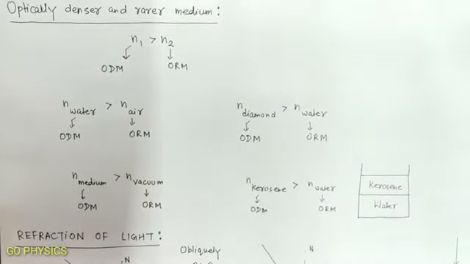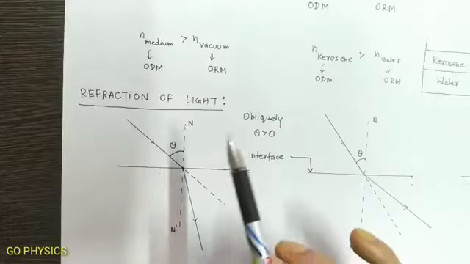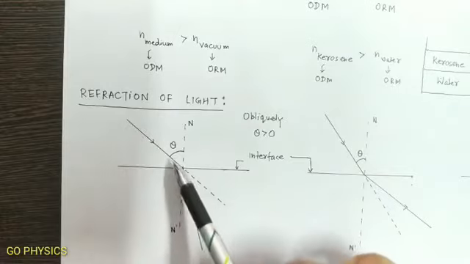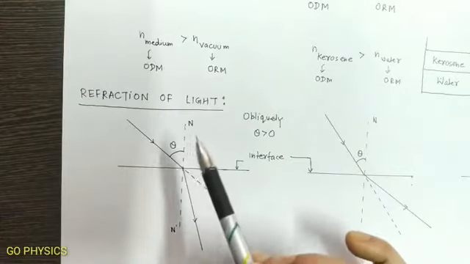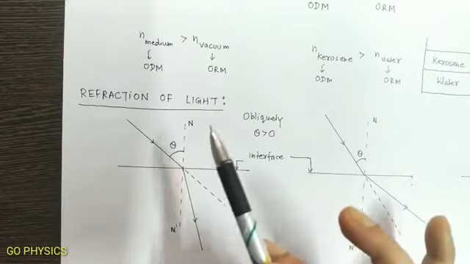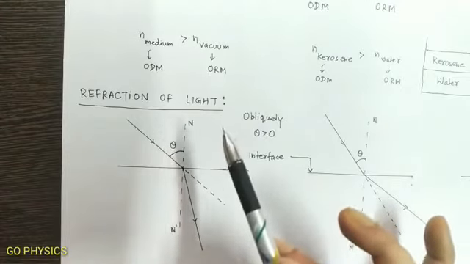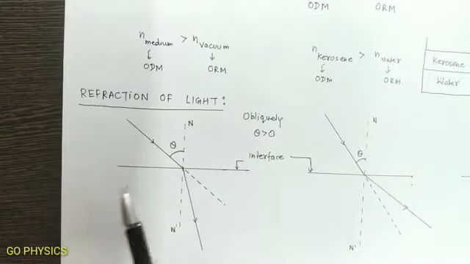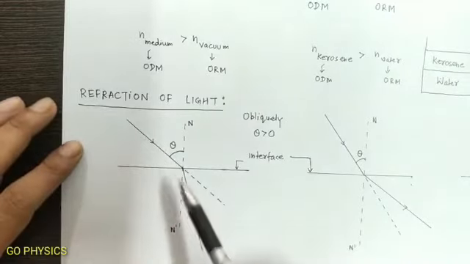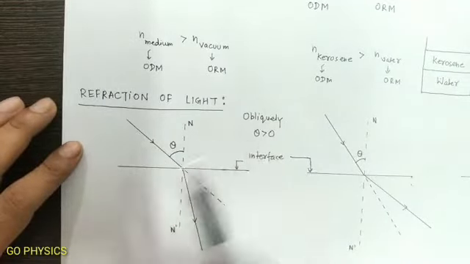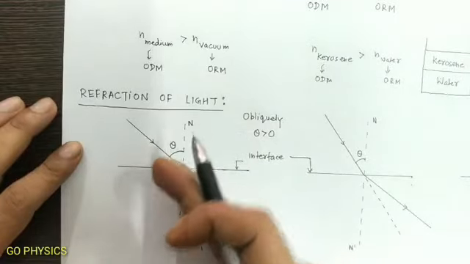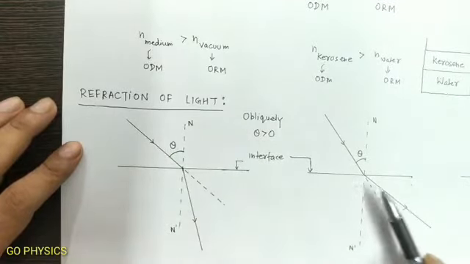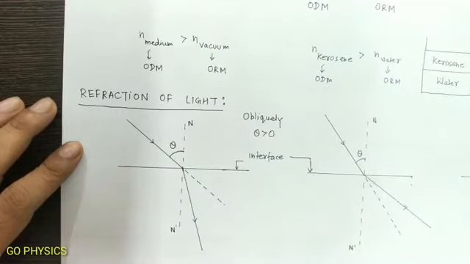Now we are going to see one of the phenomena of light, that is refraction of light. The bending of a light ray from its original path while passing from one medium to another medium when incident obliquely is called refraction of light. The light ray will either bend toward the normal or bend away from the normal.